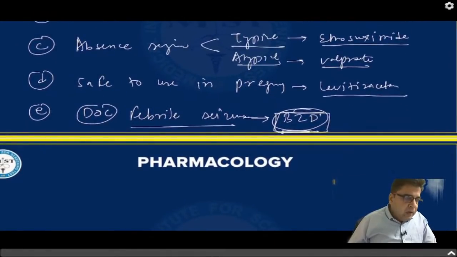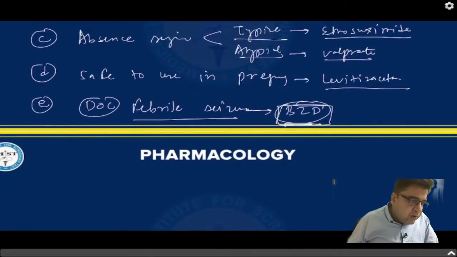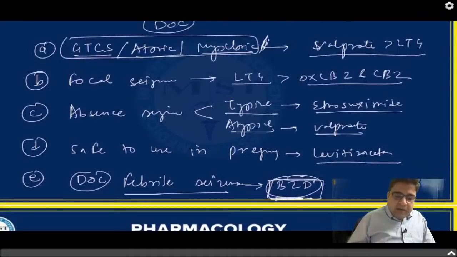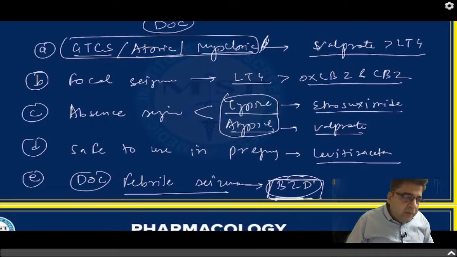Now there is one query which has come from Dr. Rahul: if typical or atypical is not specified in an exam regarding absence seizures, then what to mark? Dr. Rahul, please remember, this is applicable to all diseases.